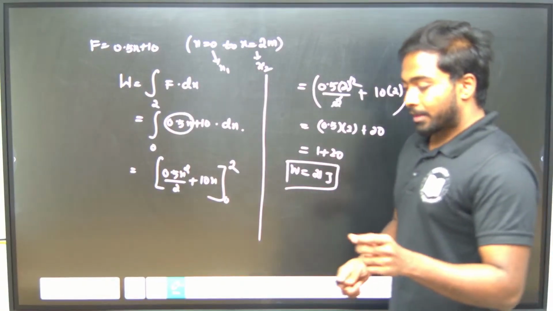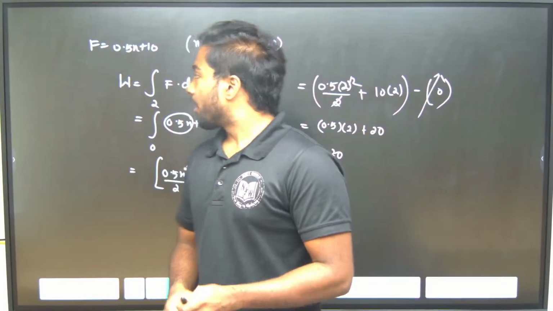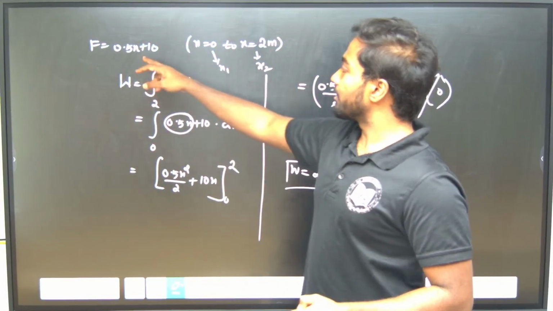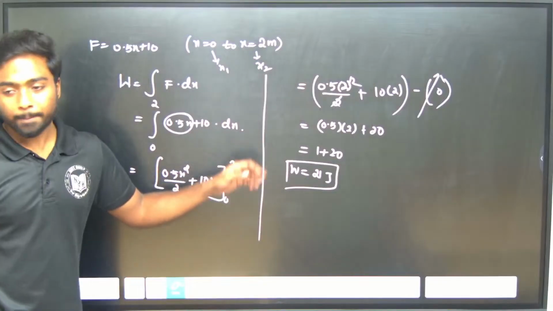You can ask, sir, you have given the variable force in terms of x. Suppose it is given in terms of x and y, what will we do? We will do that type of sum also, we will do that sum now.